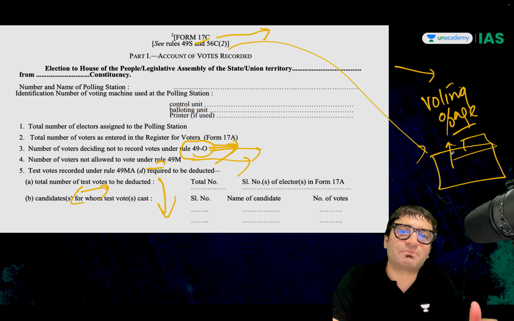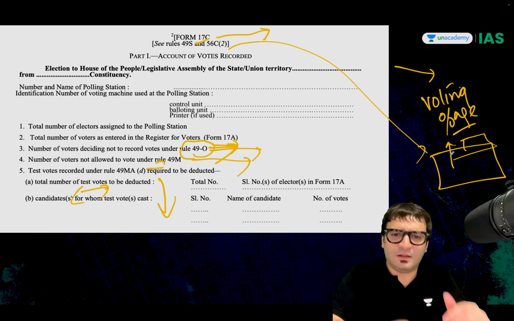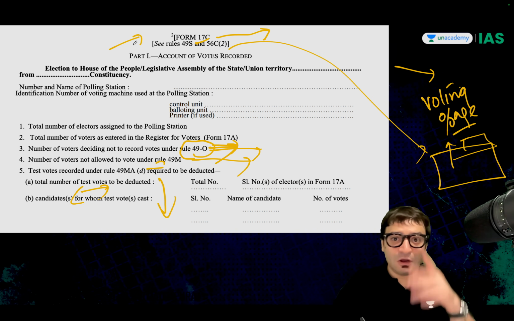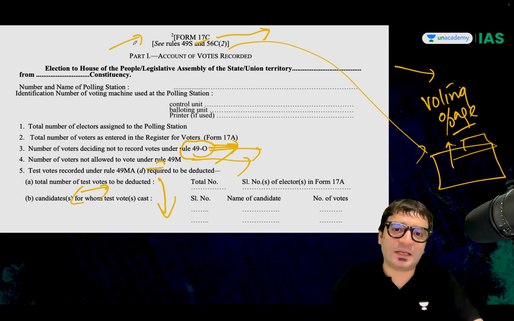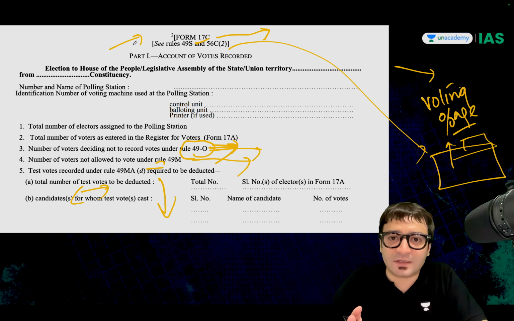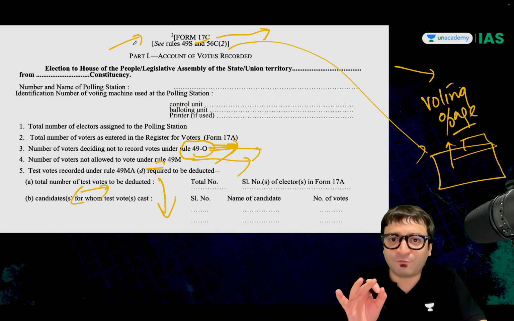Some 10-15% votes were cast after midnight. Who voted? This entire picture becomes known once we have Form 17C. Although it is given to candidates, the Election Commission of India says we are not legally bound to publish it on the website. We have shared it with the candidates. You can take it from the candidates. That's Form 17C.